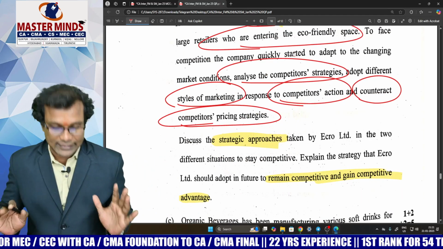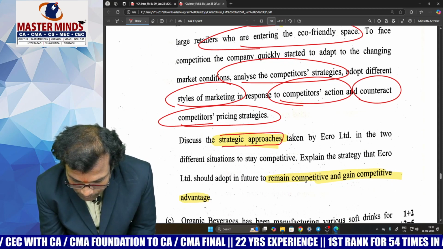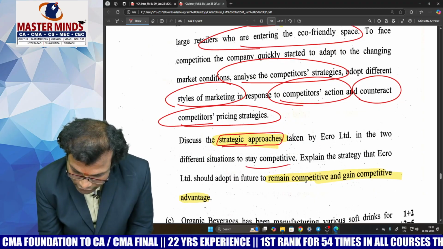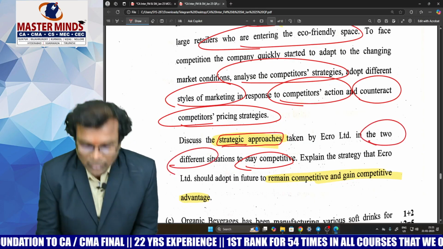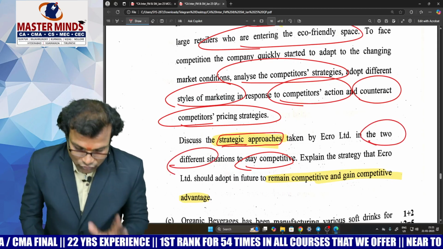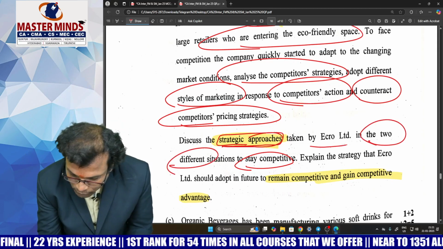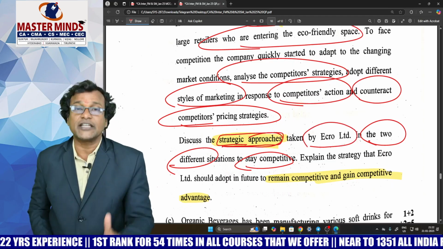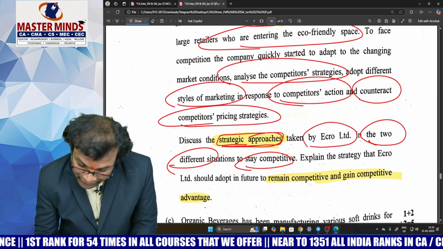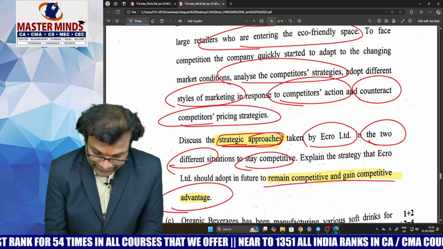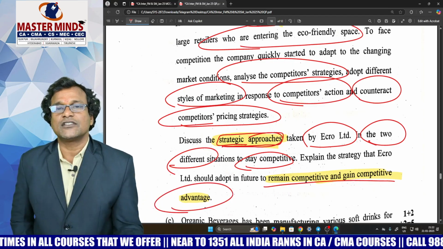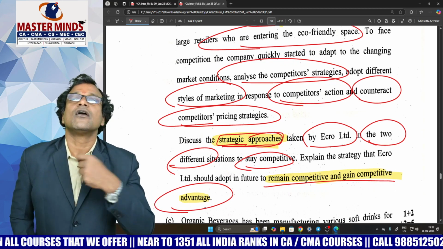Now look at the question tag. Now discuss the strategic approaches. Means they're asking the types of strategies you have to use. For what purpose? To stay competitive in the two different situations. If you want to gain competitive advantage, you have to use business level strategies. So discuss the strategic approaches to be implemented by Acro Limited in the two different situations to stay competitive. Explain the strategy that Acro Limited should adopt in future to remain competitive and gain a competitive advantage. In the two situations, the first situation is reflecting differentiation strategy, and the second situation is reflecting cost leadership strategy.